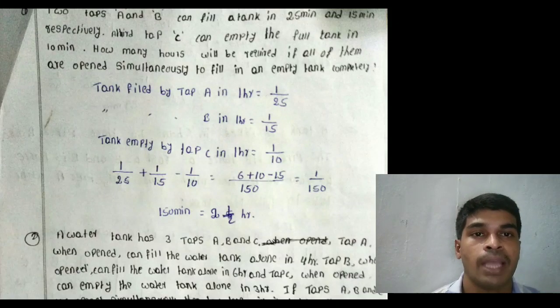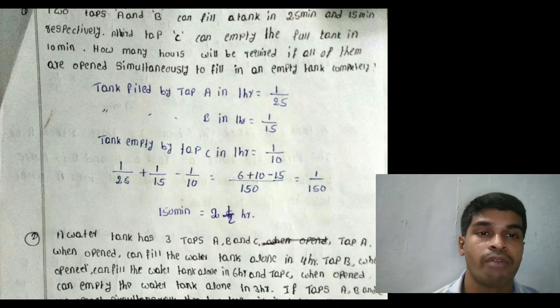All pipes are open simultaneously. That means pipes are open all of them at a time. That means A plus B plus C. Tap A 1 minute work is 1 by 25, tap B 1 minute work is 1 by 15, and tap C 1 minute work is 1 by 10, minus 1 by 10, because tap C can empty the tank. That was taken as minus 1 by 10.